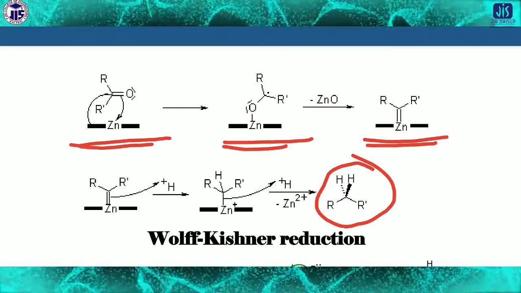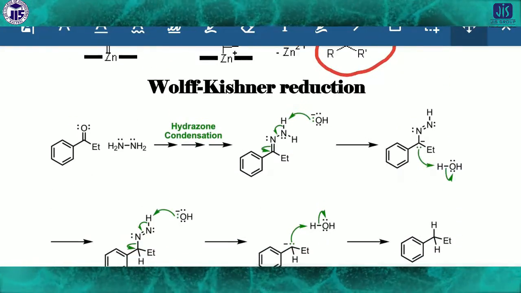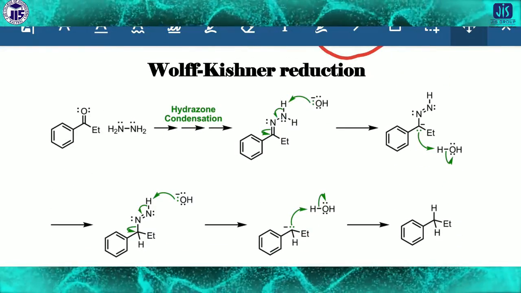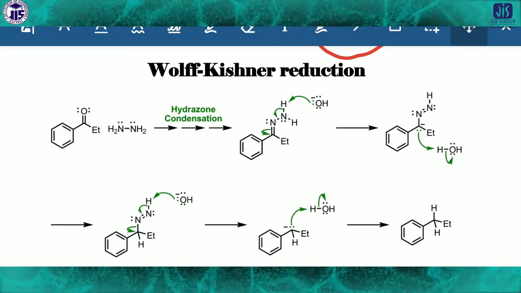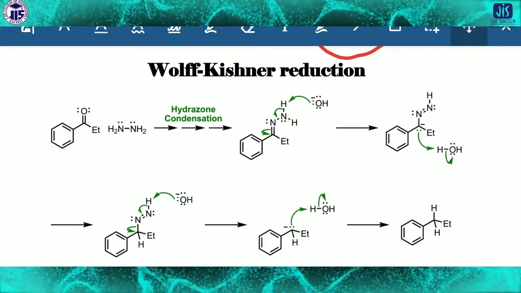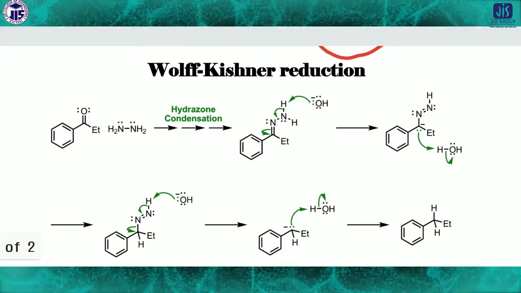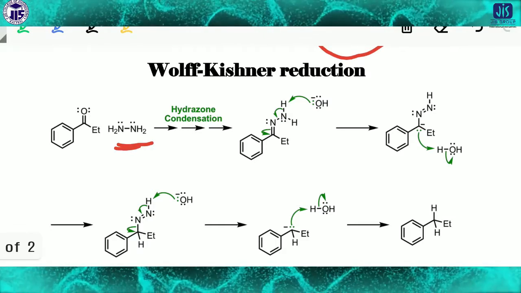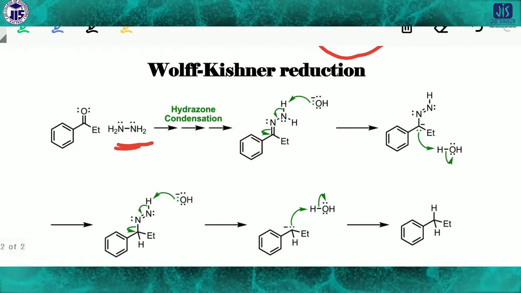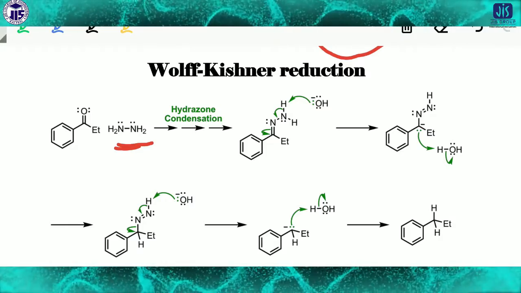Now next is the Wolff-Kishner reduction. In the Wolff-Kishner reduction, look at the reaction mechanism here. Hydrogen is present here, and when the hydrogen attaches with the oxygen, there are two steps.